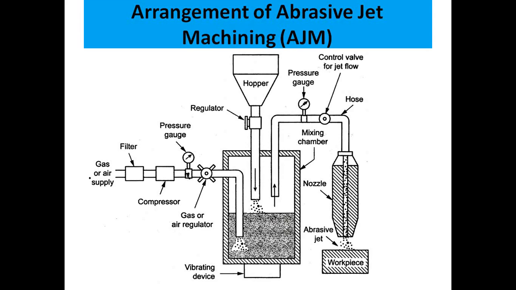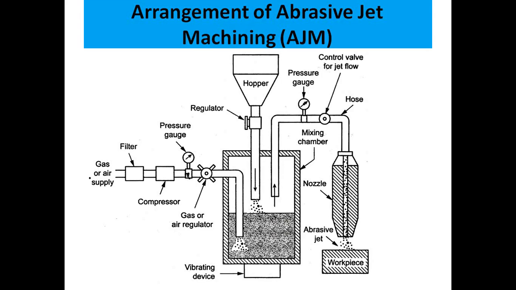And then the air is made to flow through the hose, where there is a pressure gauge with which we can adjust the pressure according to the needs of our operation. Then we have a control valve for jet flow, for the flow of this pressurized air mixed with abrasive, which is passed through this hose through a jet valve.